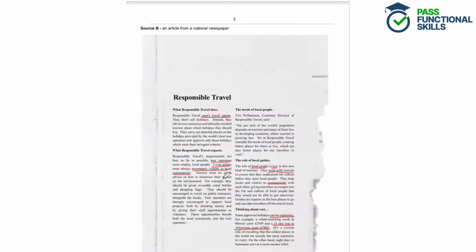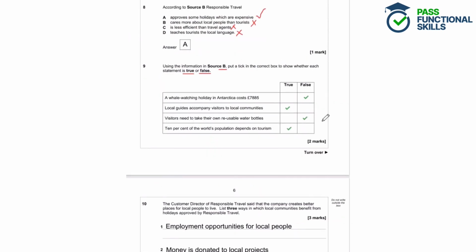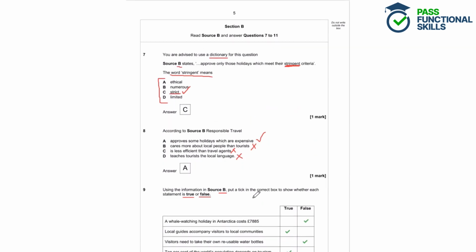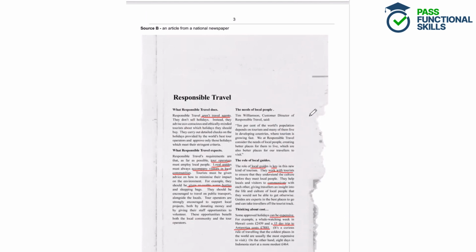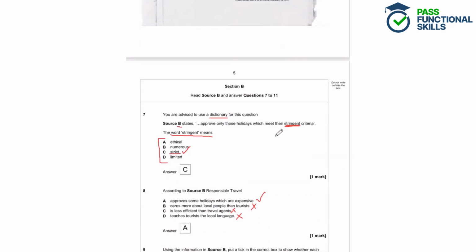No, it says that they should be given reusable water bottles, not take their own. So that's false. And then finally, 10% of the world's population depends on tourism. Well, it says right here that 10% of the world's population depends on tourism. So that's true.